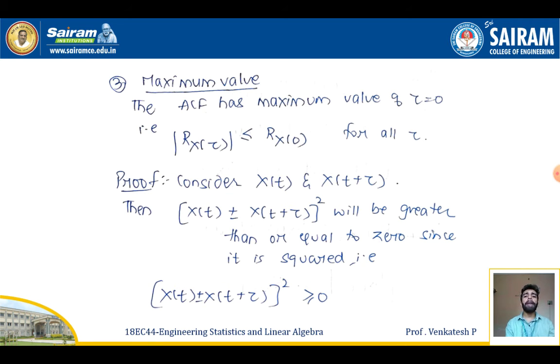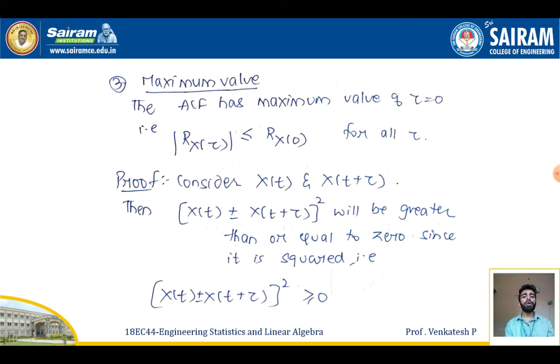So next, the third one: maximum value. The autocorrelation function has its maximum value at tau equal to 0. That is, the modulus of Rx of tau is less than or equal to the value of Rx of 0 for all tau. So, proof: consider x of t and x of t plus tau.